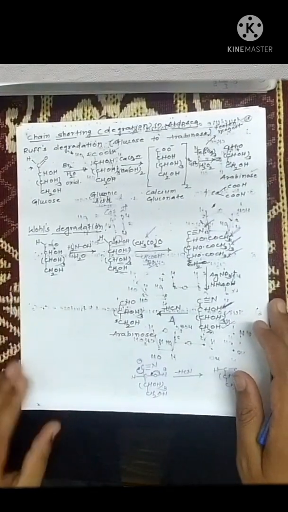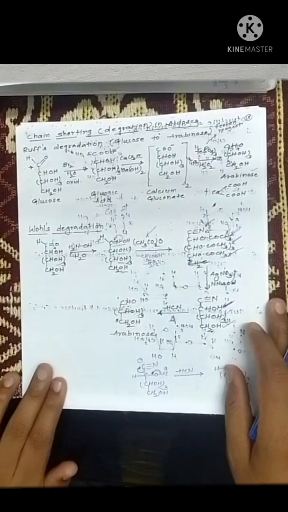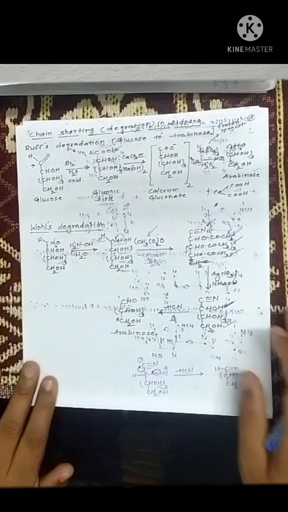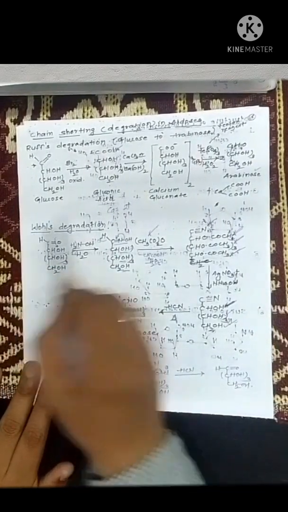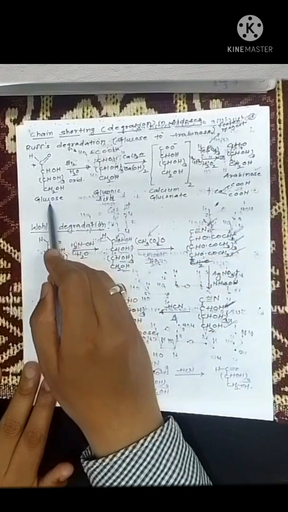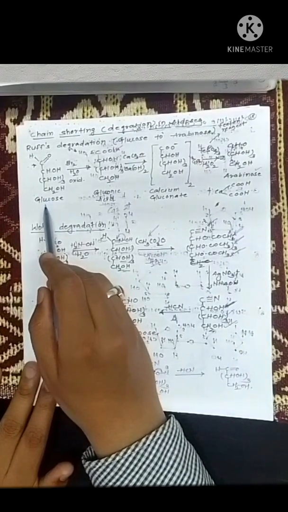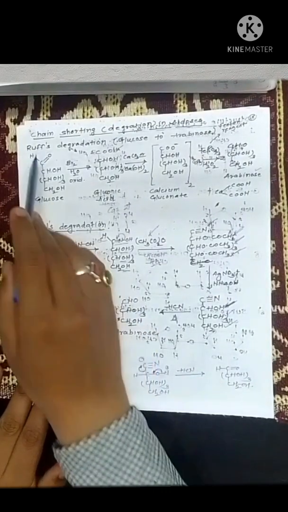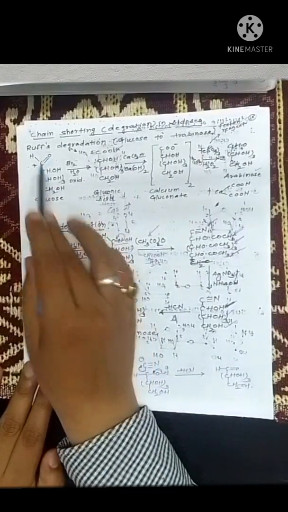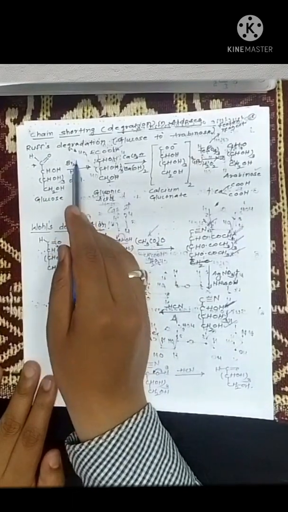So now we are going to see chain shortening or degradation in aldoses. That is, we are going to see how we form arabinose, a 5 carbon sugar, from a 6 carbon sugar, that is glucose. There are two reactions given to you. First is Ruff degradation. What does the scientist Ruff do? He treated glucose with bromine water.